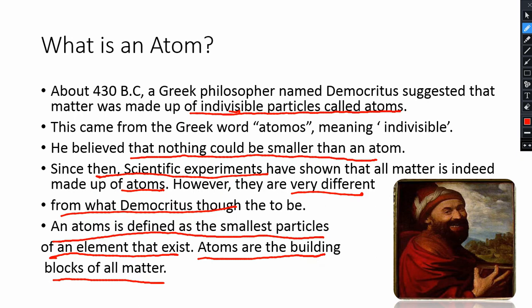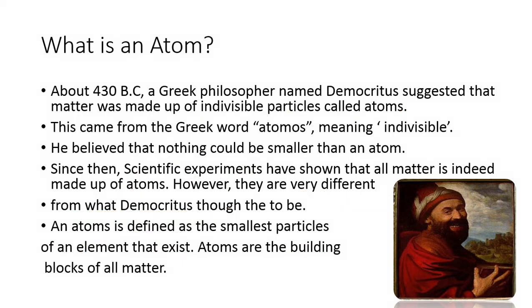Okay, an atom is the smallest part of the element. So you can say that yes, atoms are the building block of matter, but there is just one step between this. Okay, and that is element, because element is made from atoms. And matter is not of one type. There are many types of matter, and they are made from different types of elements. So that's why we will look at the element, what it is and why it is important.